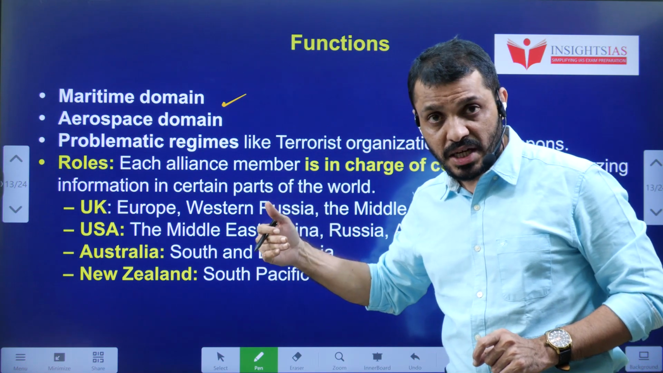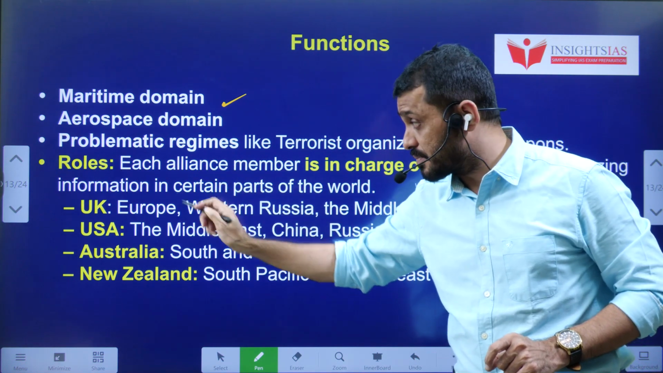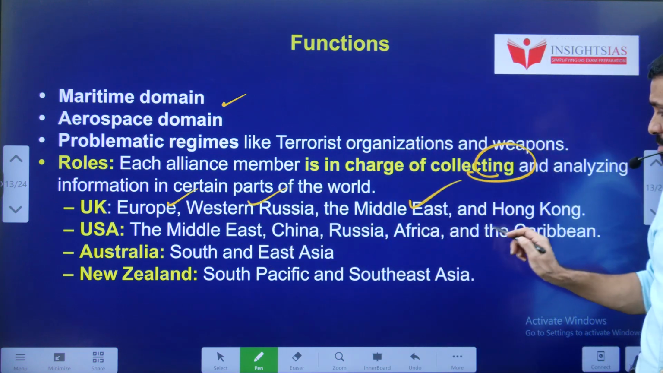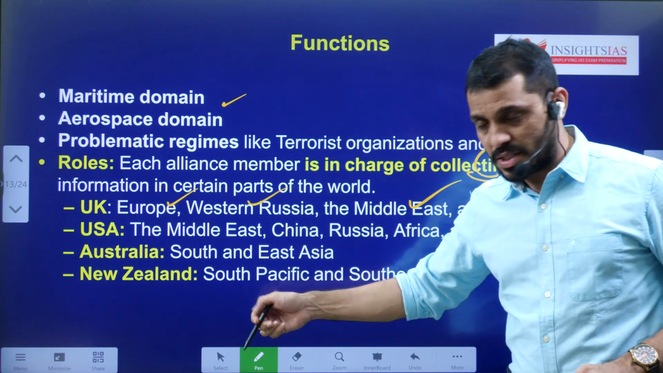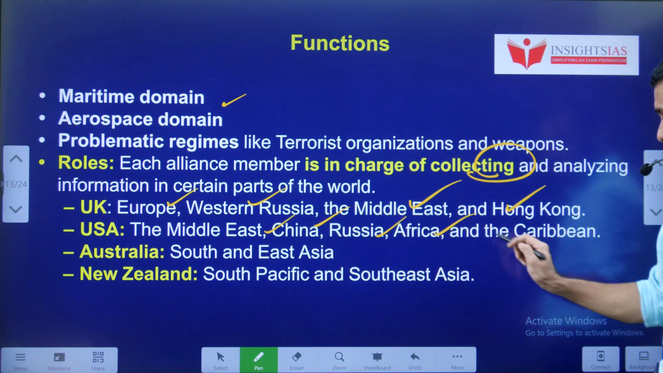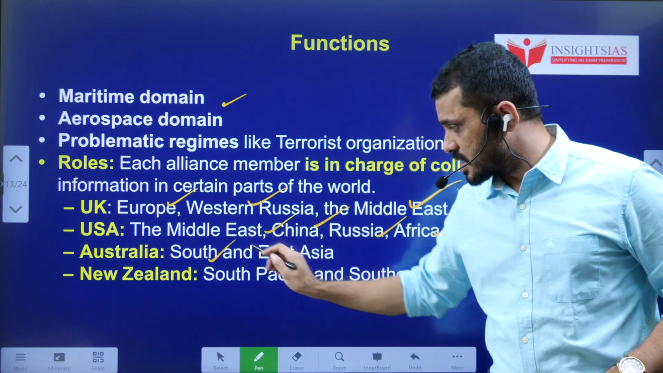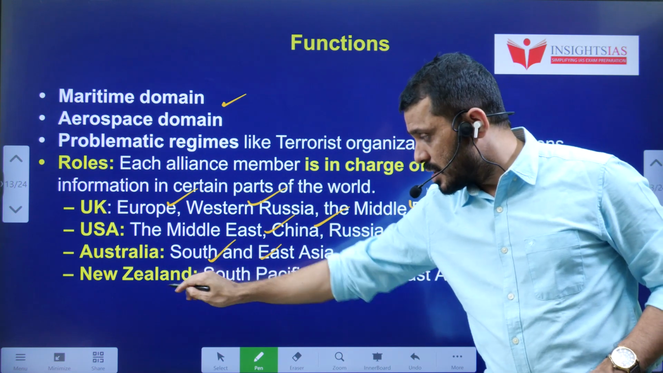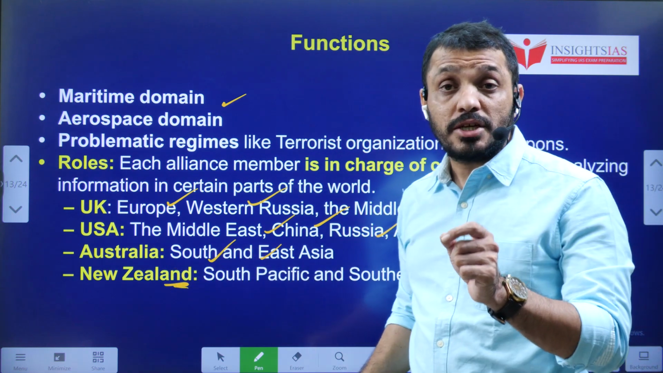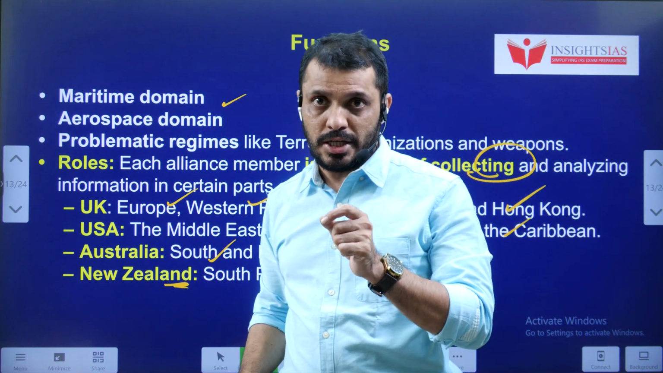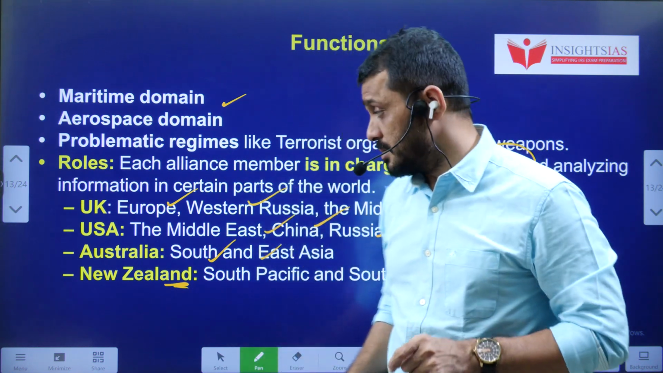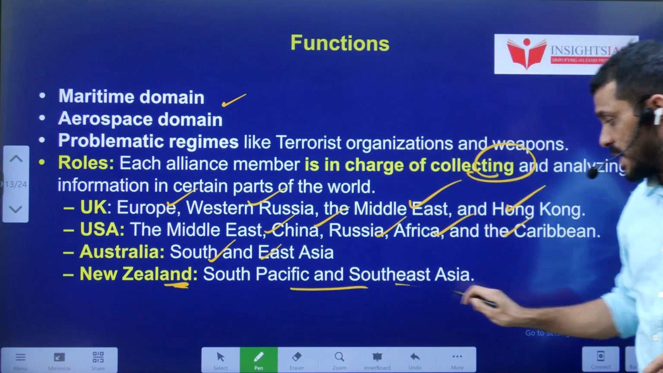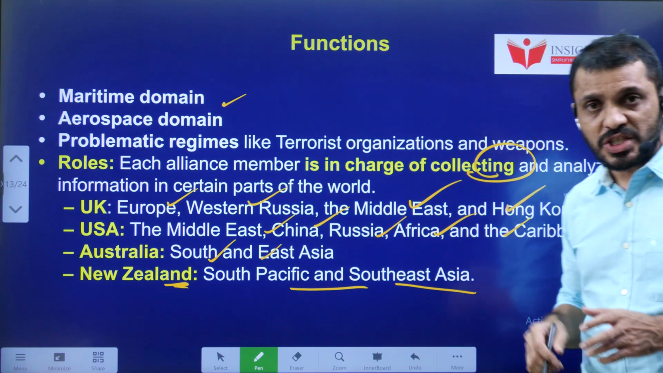As a part of the Five Eyes Alliance, it collects information from Europe, West Russia, Middle East, Hong Kong, USA, China, Russia, Africa, Caribbean, Australia, South and East Asia, South Asia. India falls in this region. And if you remember, last year we made a free trade agreement with Australia. That also you have to remember. Okay. New Zealand, South Pacific and Southeast Asia. Southeast Asia is all about ASEAN.